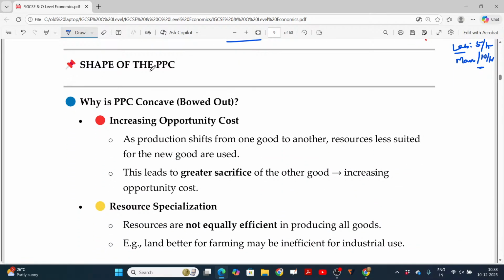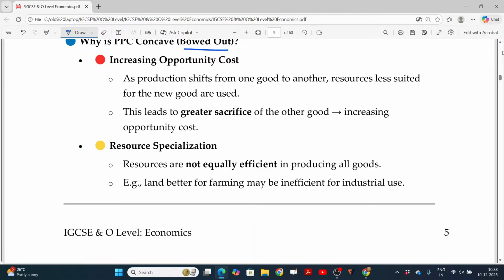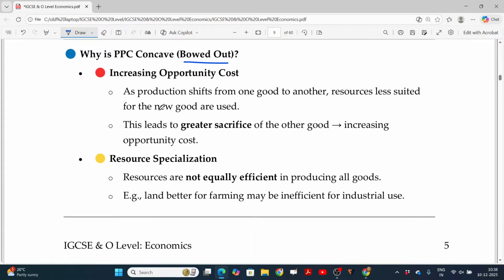Now, the shape of the PPC we already discussed: usually bowed out, predominantly bowed out. If I ask you why we have a bowed out, or concave, PPC, the answer is increasing opportunity cost. If these are constant, then it's a straight line, which is really rare. As production shifts from one good to another, resources less suited for the new good are used. This leads to a greater sacrifice of the other good, increasing opportunity cost, right? Greater sacrifice of the other good.